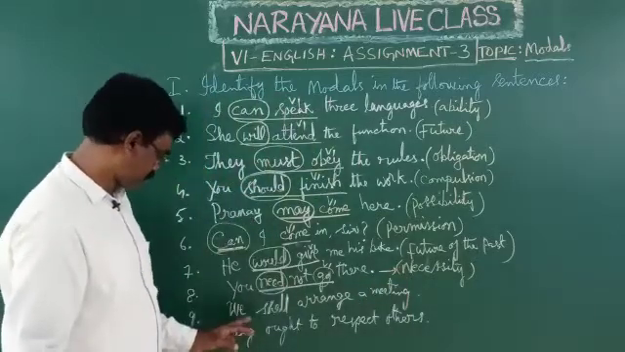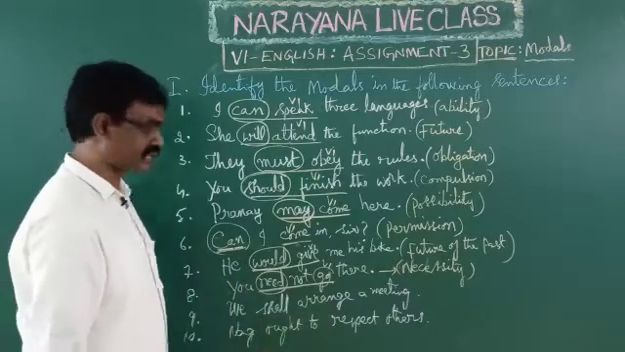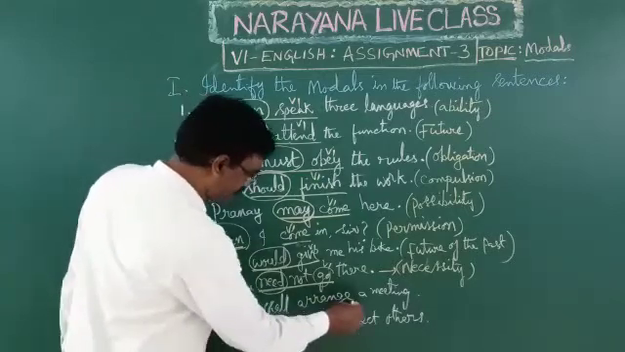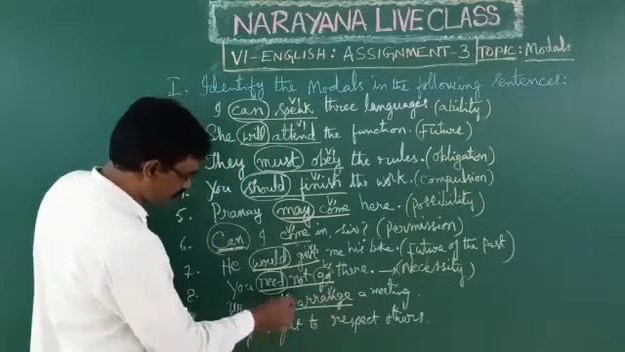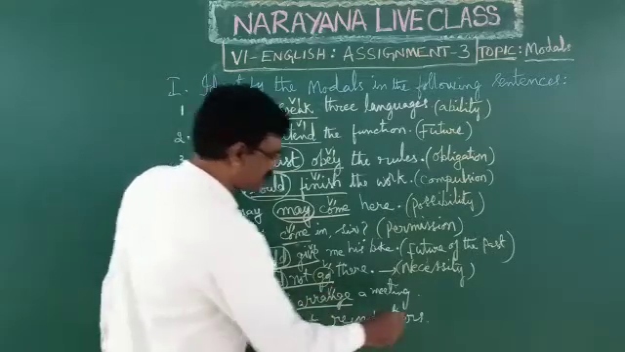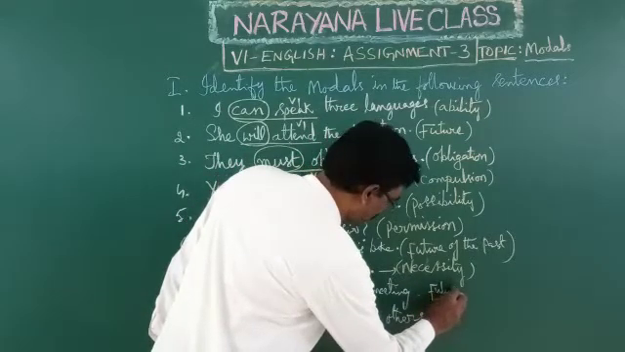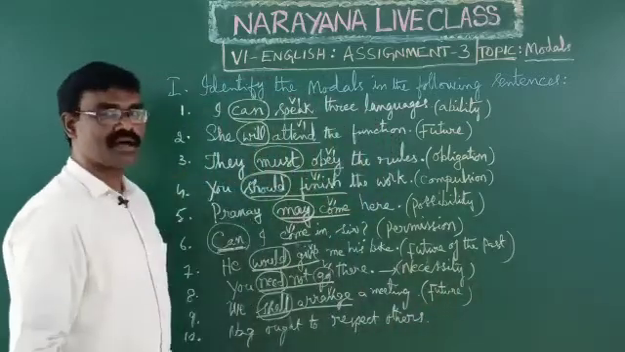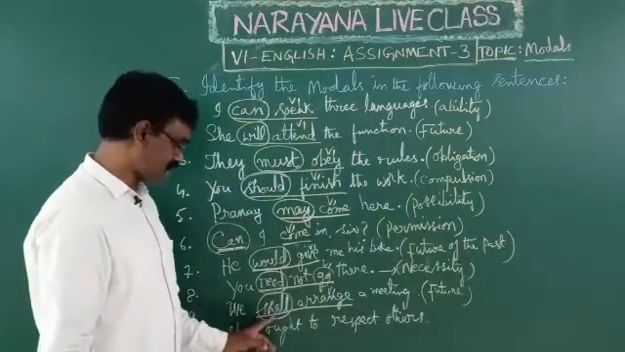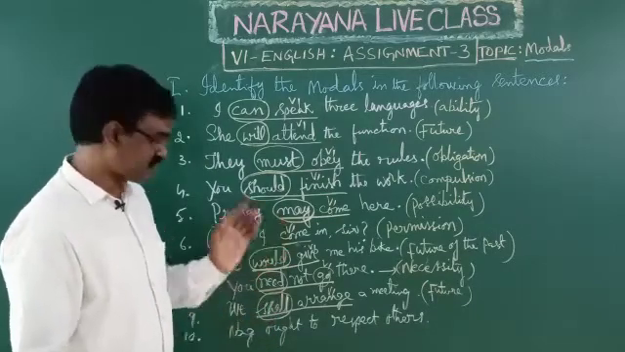Next one, 9th one. We shall arrange a meeting. See this one, arrange is V1, main verb. Shall is a modal auxiliary. This shall is used to express future action. After I and we we have to use shall. After the remaining subjects, we have to use will in simple future tense.